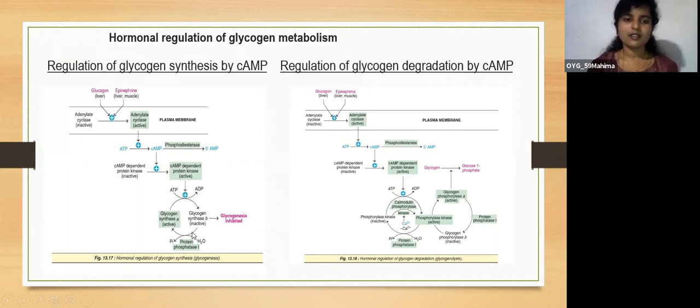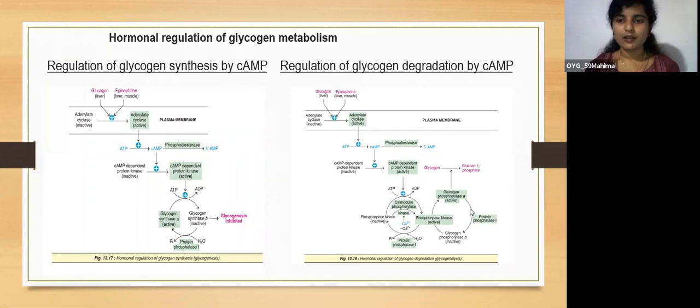Again, glycogen synthase B, the inactive form, can be converted back to active by the enzyme protein phosphatase 1, that is to glycogen synthase A, the active form. Then glycogenesis will be activated. This is through the action of cyclic AMP, and it is under the control of two hormones, glucagon and epinephrine. Hence it is the regulation of glycogen synthesis by cyclic AMP.